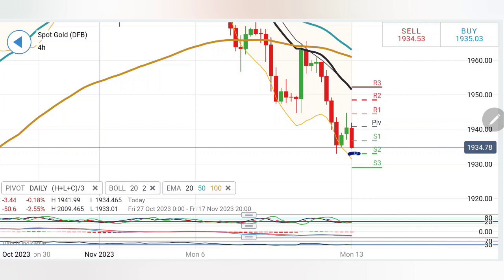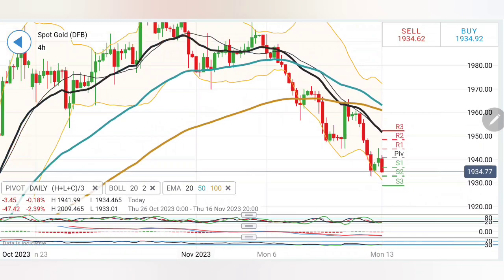If specifically the second red candle is seen below 1933, we may see it moving towards the 1930, 1929 zone, and then further lows towards 1925 can be expected. But we also have to note, again I am saying, too much of divergence.